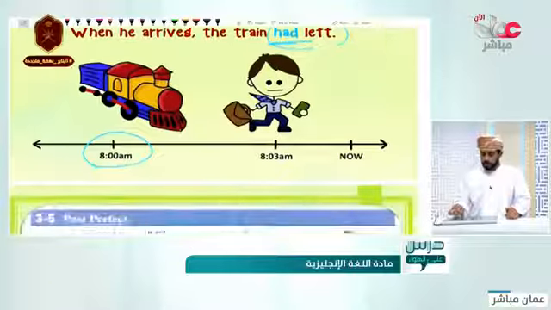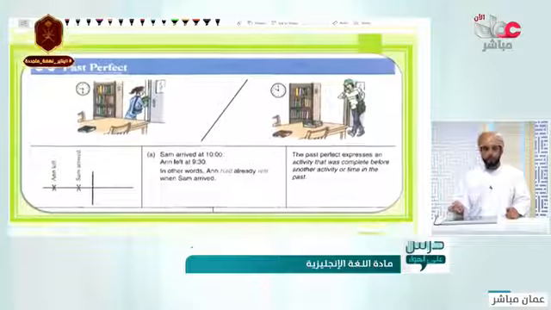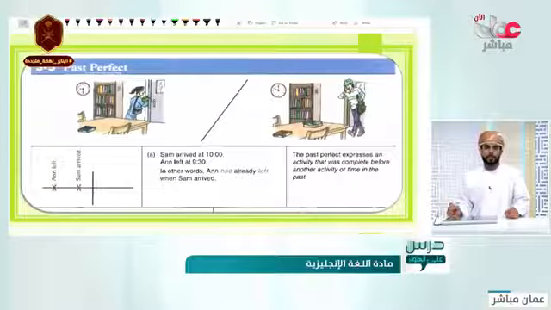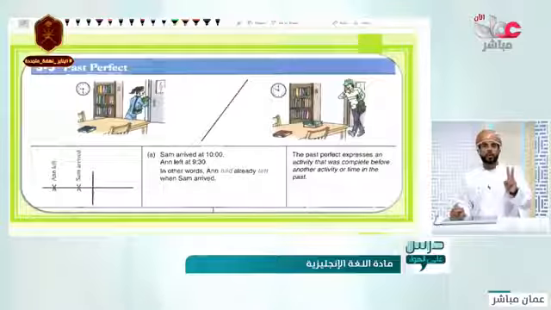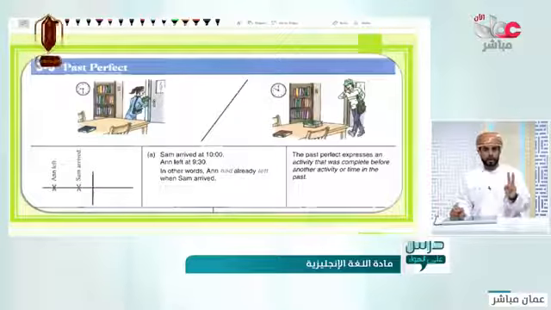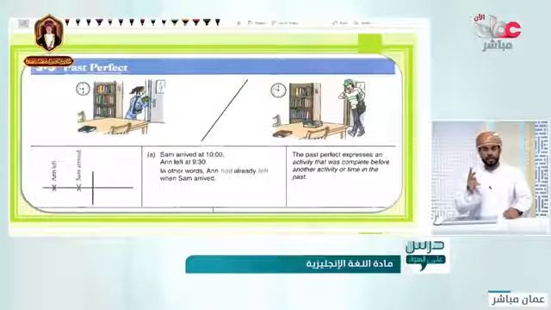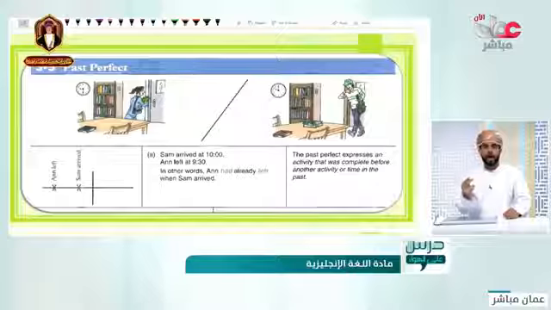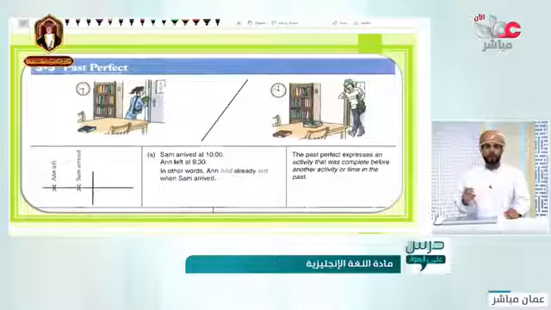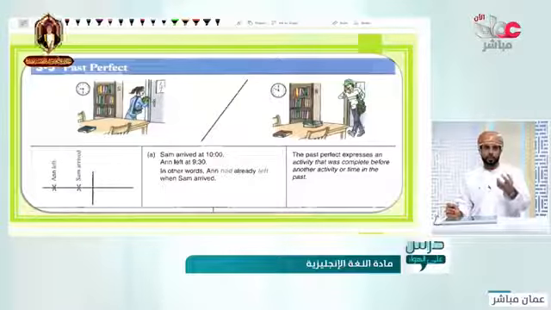So this is one of the usages of why we should use past perfect. The past perfect is used when we have two actions in the past, one of them happened before the other one. Again, two actions in the past. One of them happened before the other one. So we use the past perfect with the old action.